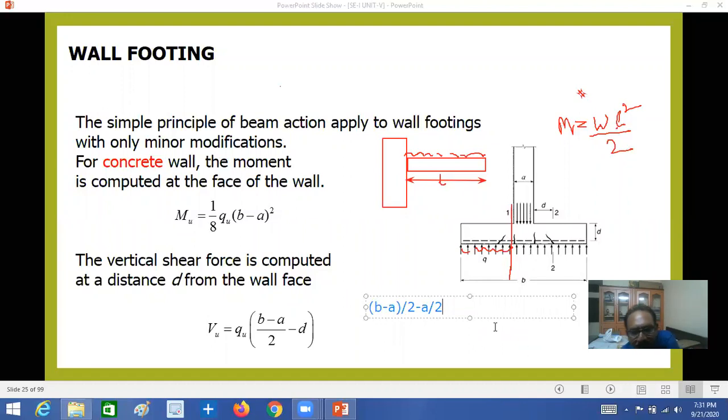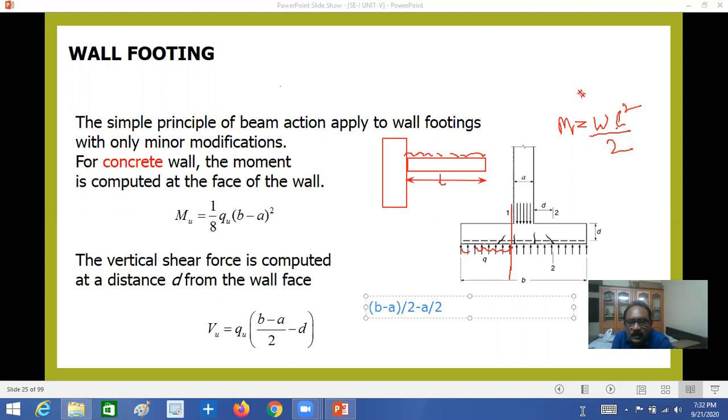Here you will get 1 by 2 L equal to how much here? See, if you take by 2, here you will get B minus A whole square by 4, that is multiplied by L square by 2. L square is equal to B minus A whole square by 2. This is equal to nothing but B minus A by 2, right?